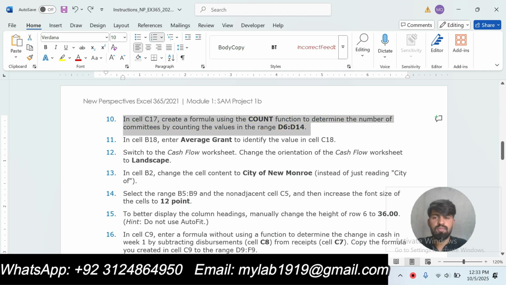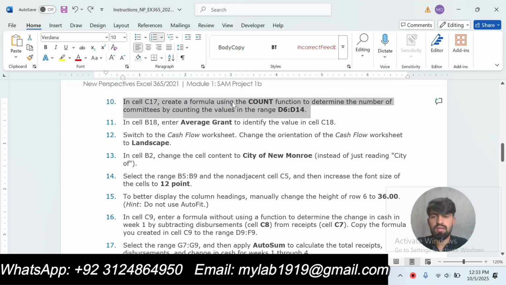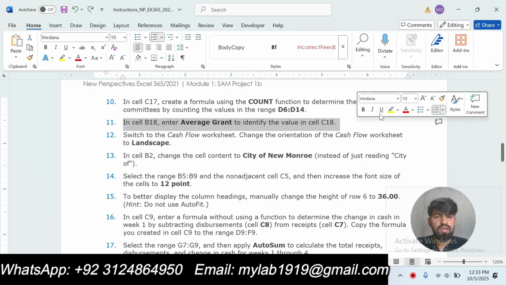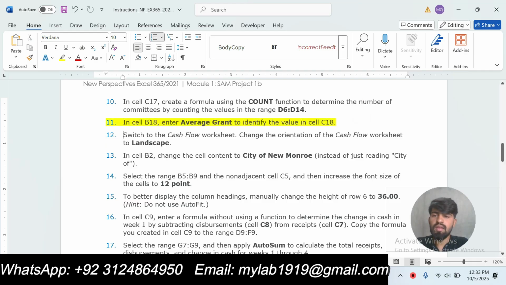Move to the next step, that is step number 11. Our step number 11 is in cell B18 enter average grant to identify the value in cell C18.